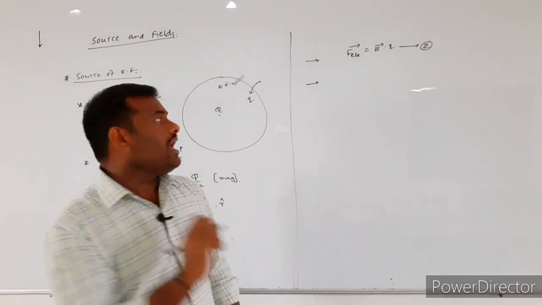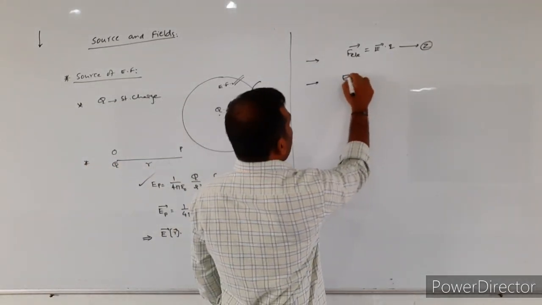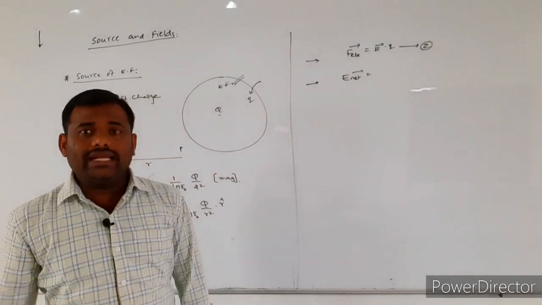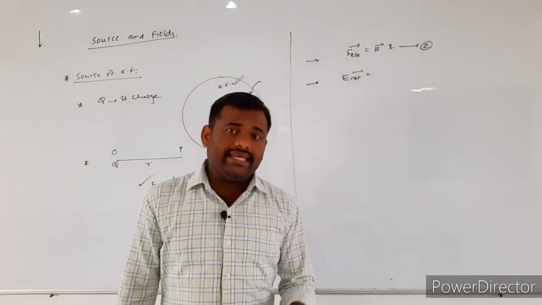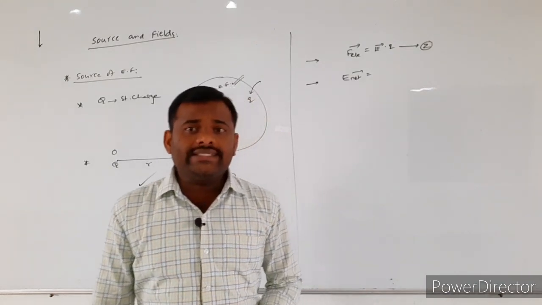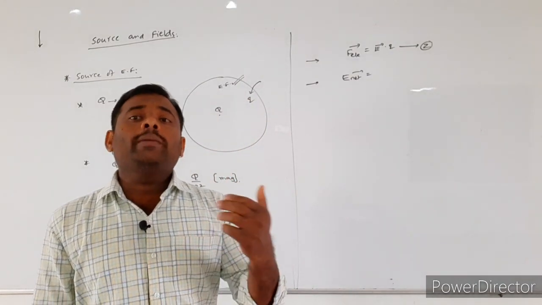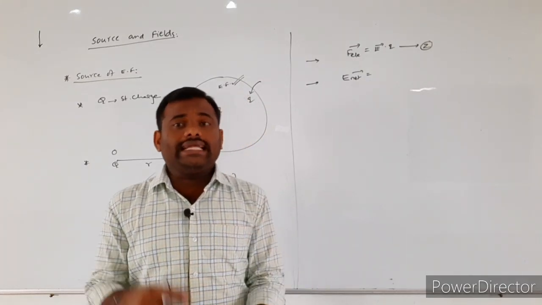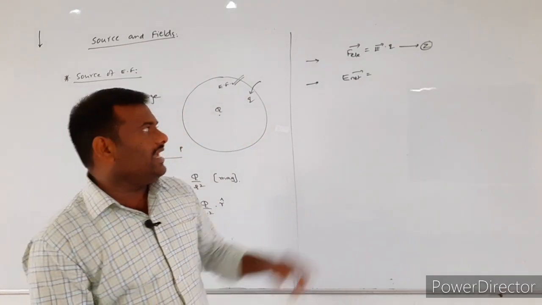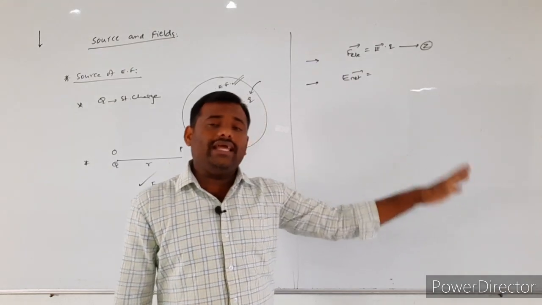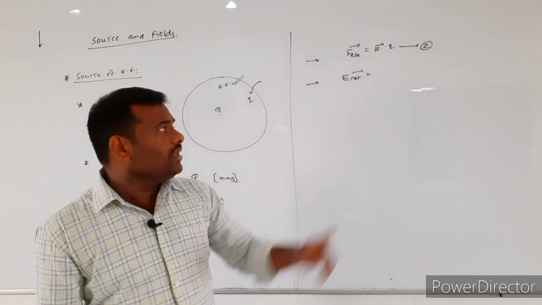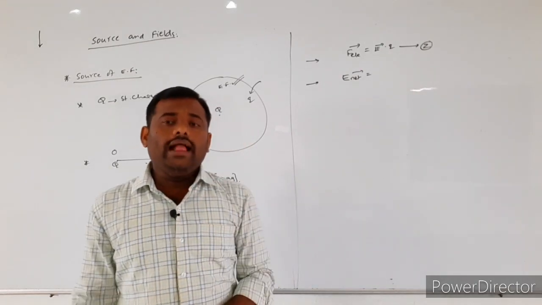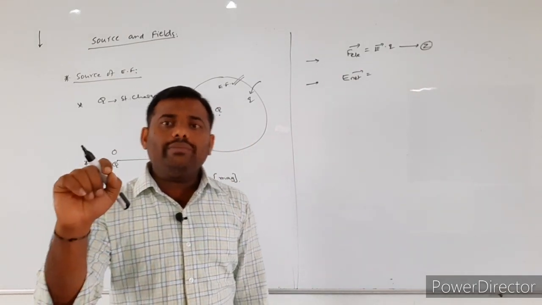At that time, I want to calculate the net electric field intensity. When you calculate the net electric field intensity, if 2 or more electric fields exist simultaneously, then to know the resultant electric field intensity value, we have to follow the principle of superposition method.